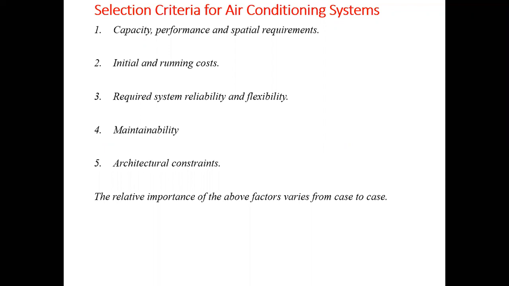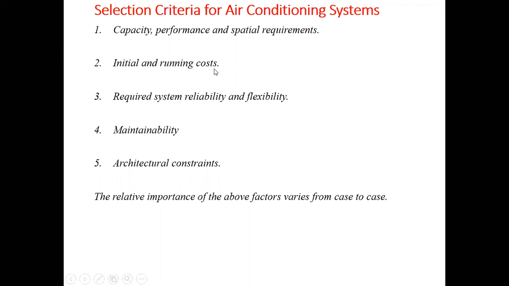There is no basic difference between the unitary air conditioning system of package type and central air conditioning. The only difference between the package type of air conditioning system and the central air conditioning system is the tonnage. So the package type unitary system is generally used in the range of 5 to 30 TR, and central air conditioning system is used in case of above 30 TR, and volume flow rate is up to 300 meter cube per minute. The next thing is the initial and running cost. We should know the initial and running cost of air conditioning.